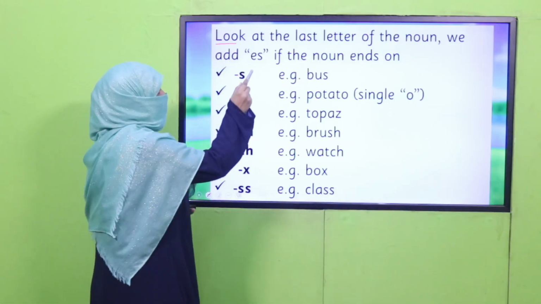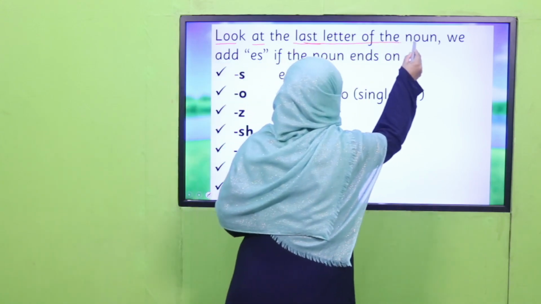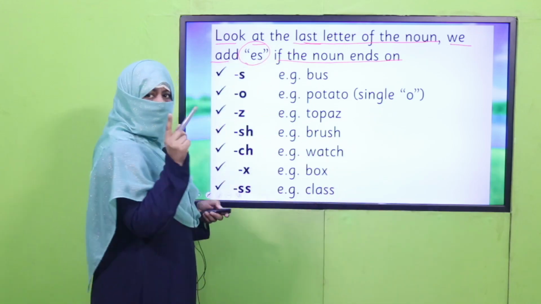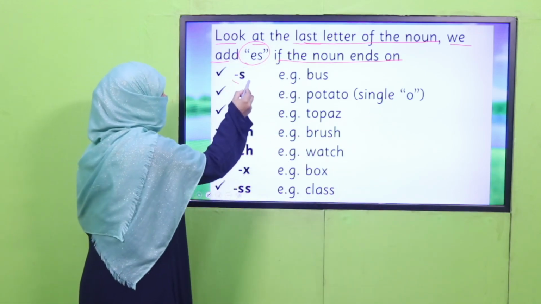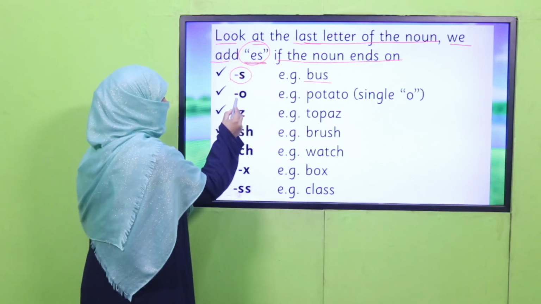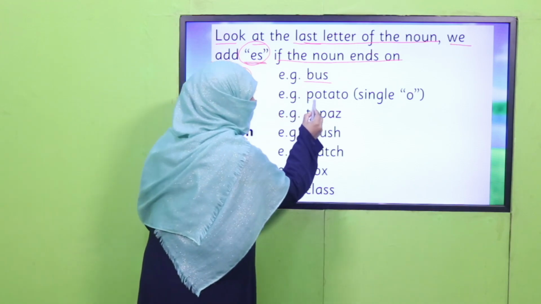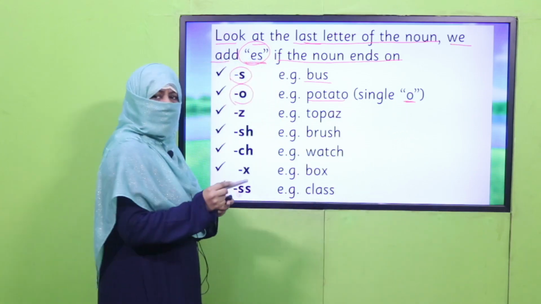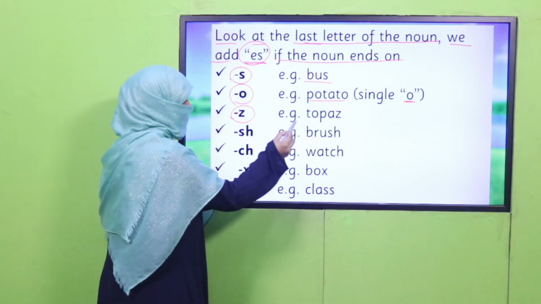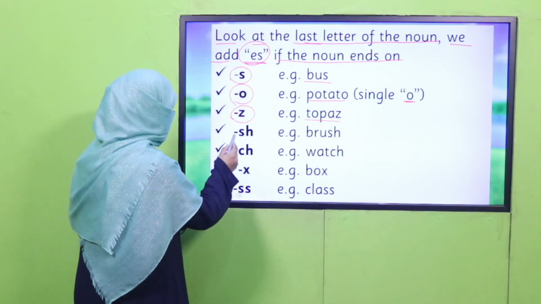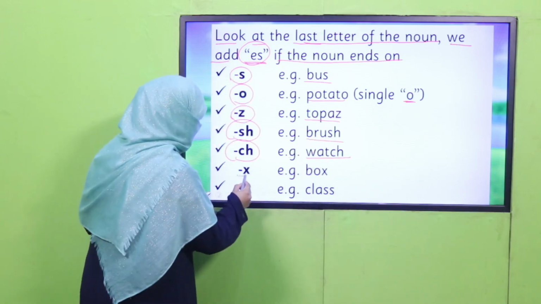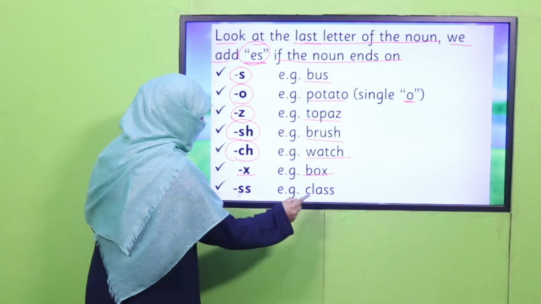look at the last letter of the noun, we add ES if the noun ends in certain letters. Remember, I taught you, if a noun ends on S, for example, bus, how do we make its plural? We add ES. If it ends on O, like potato, it's a single O. So how do we change it to make it plural? We add ES. Likewise, for Z, for example, quiz, we add ES. SH, brush, CH, watch, X, box, double S, class.